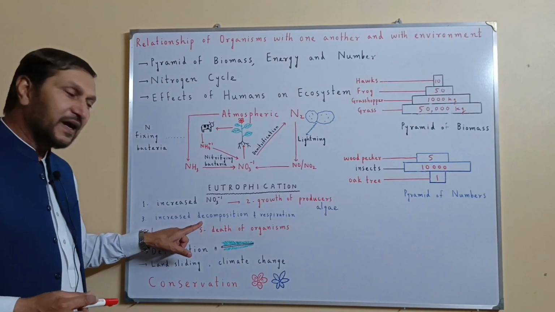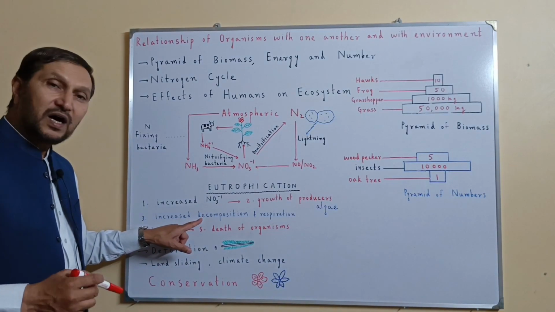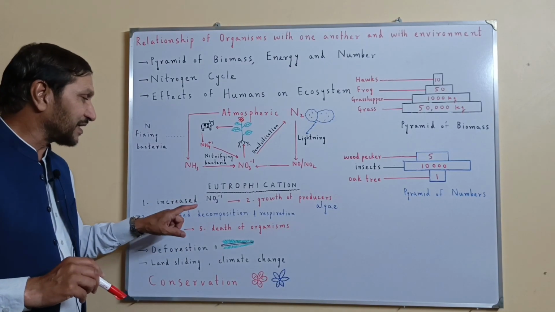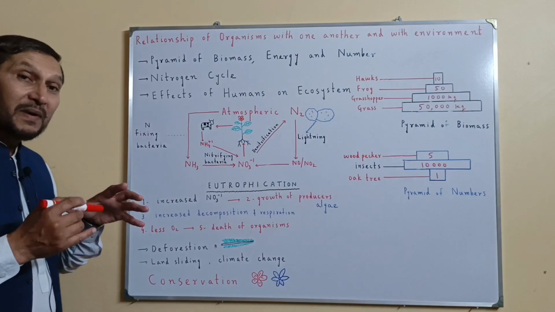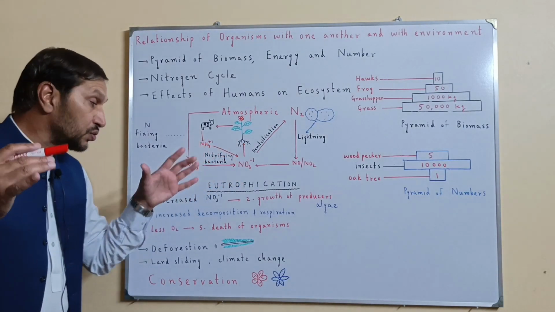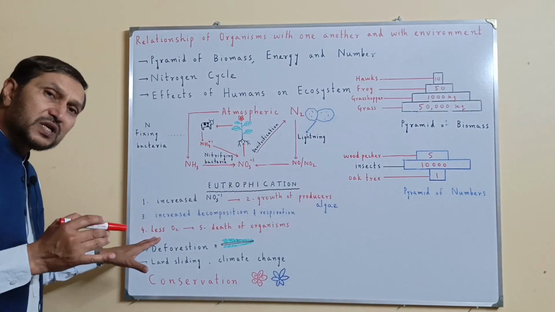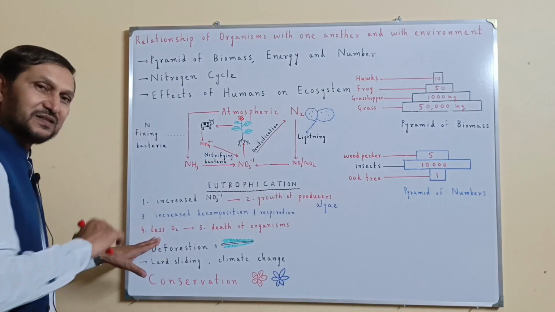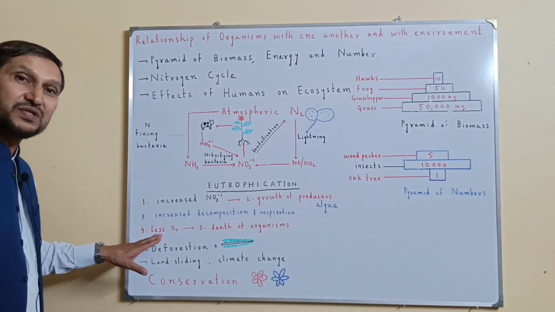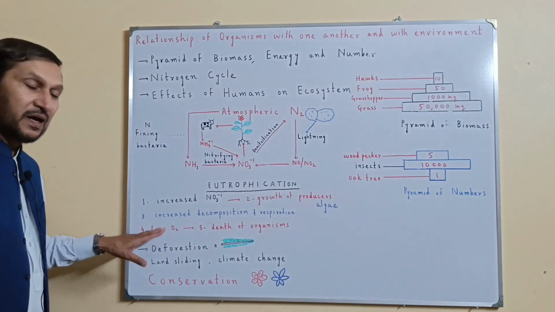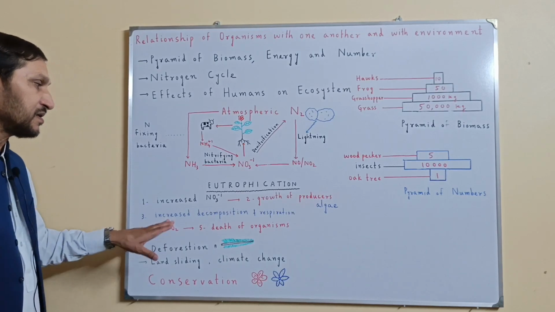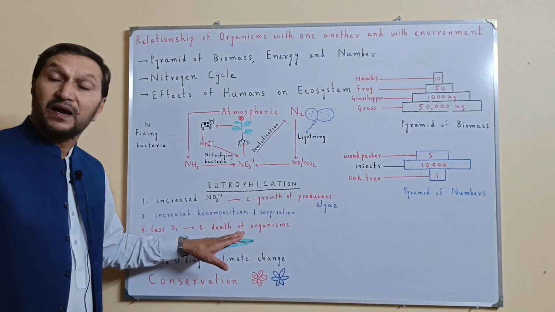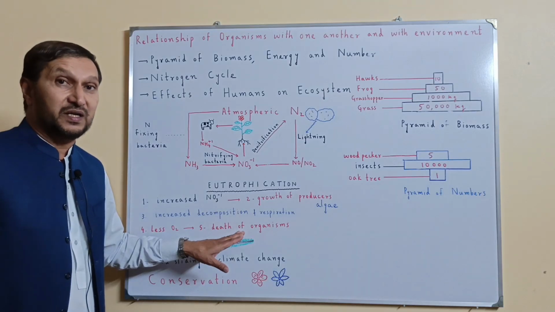These bacteria and fungi which are decomposing the dead plants in water multiply in number and they use up most of the oxygen present in the water. So there is lack of oxygen in water, and due to the lack of oxygen or no oxygen in water, death of other organisms and aquatic life and fish takes place.